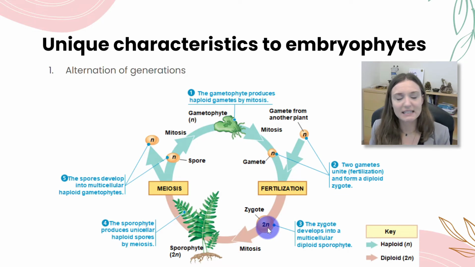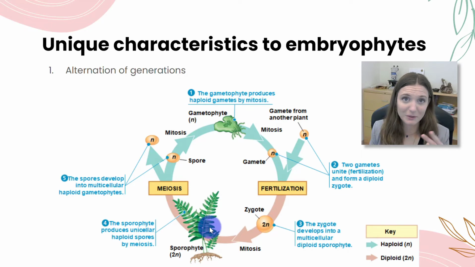So after fertilization, we are now in a diploid stage. And what happens in some plants, especially these early plants I'll be talking about, is that now this diploid stage kind of grows up and out of this haploid gametophyte stage. So it basically stays connected to that gametophyte. So it'll grow up and out of that gametophyte. And that diploid stage is what we call the sporophyte stage. Okay, so sporophyte stage, two copies of each chromosome, is diploid.